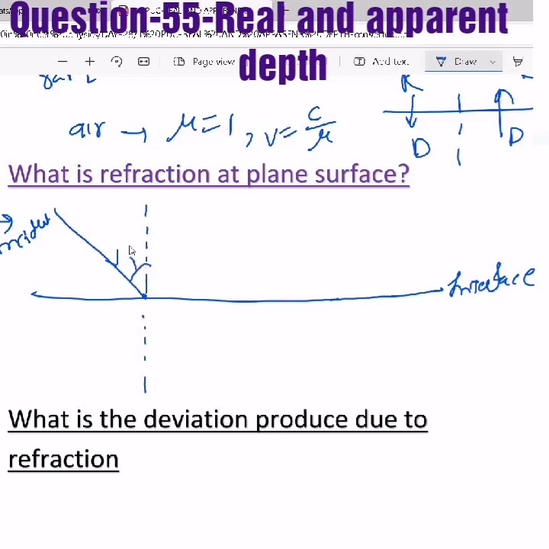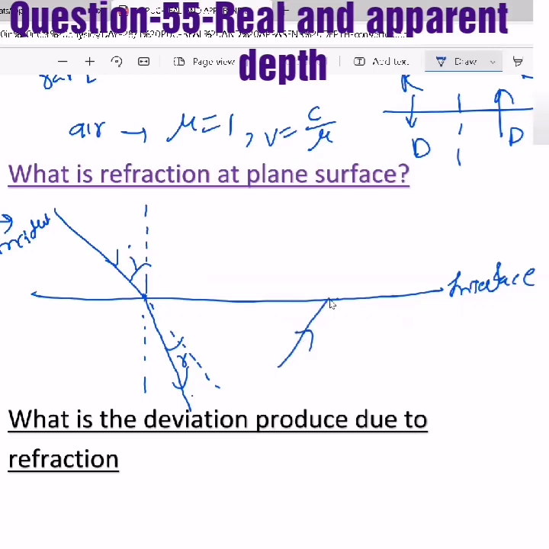Now this is angle of incidence. Now this is the actual path. Then if it deviates towards the normal, this is now the refracted one, at an angle r with the normal, this is called refraction.